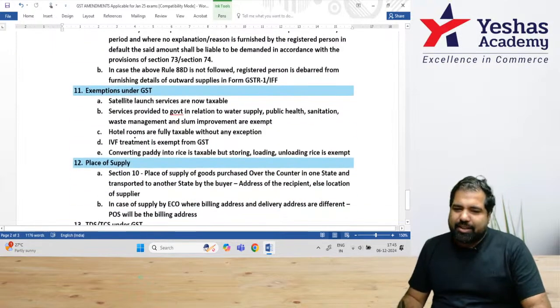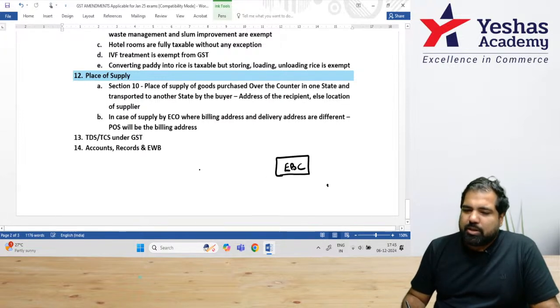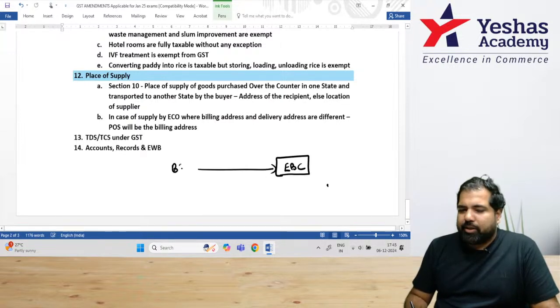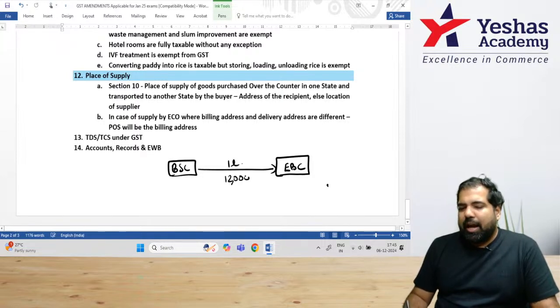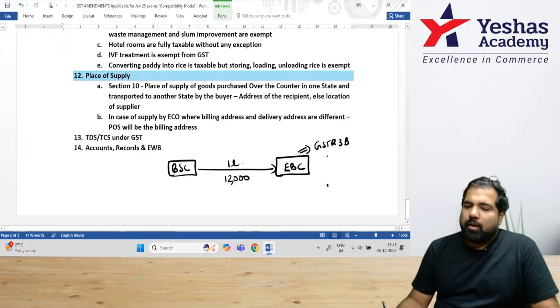Again, guys, we'll take an example to understand this better. We'll go quickly and use the same numbers and same people. EBC is buying batteries from battery supply company worth 1 lakh rupees, GST 12,000 rupees, and in their GSTR 3B they took a credit of 12,000 rupees.